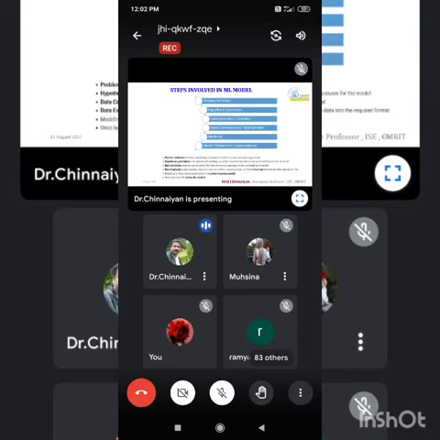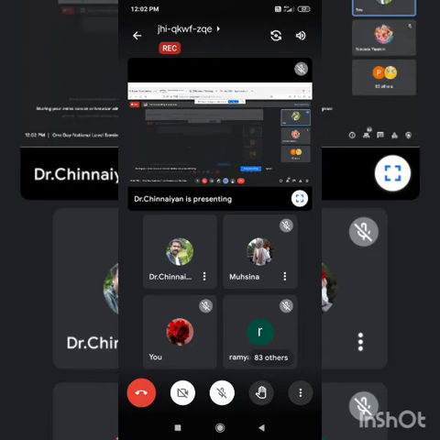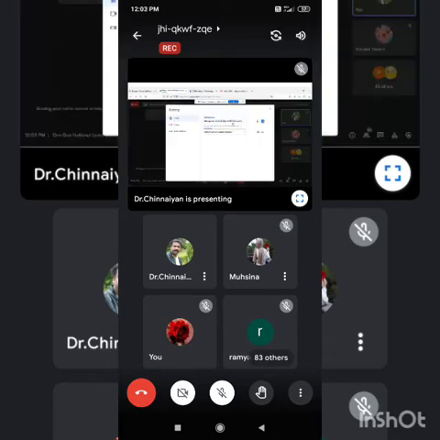And examples. This is a game example, right? Just see the diagram. We have two paths. One is the water path, another one is the fire path, right? So you can select any one of the two options. If you select the water path, you will get some reward. And if you select the fire path, you will get some punishments, debit points and credit points, right? If it chooses the water path, it will be safe and you will get some points. If you select the fire path, you will get some punishment, or your points will be reduced, right? So this is one example. It's like the online-based games that we are using nowadays in 2021. So this is one of the examples of reinforcement learning mechanisms, right?